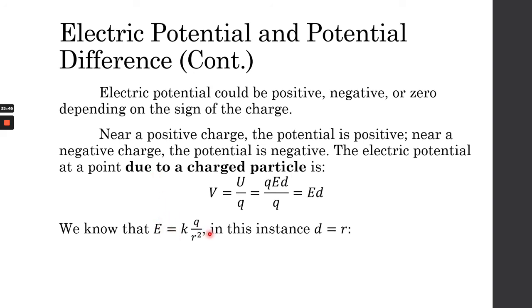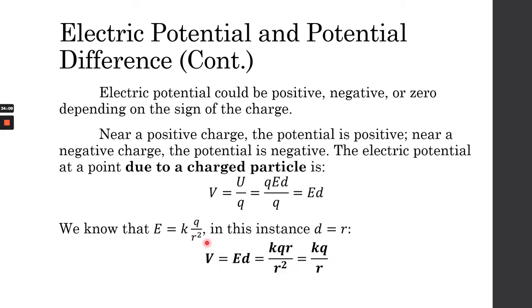So we can substitute and change d to r, because this is the distance between your Q and your point. So basically the electric potential is equal to kQr divided by r squared. We can cancel r in the numerator.